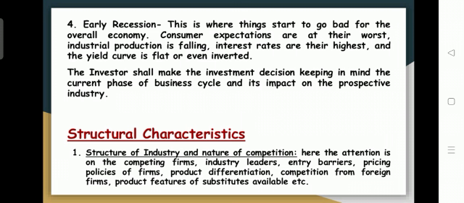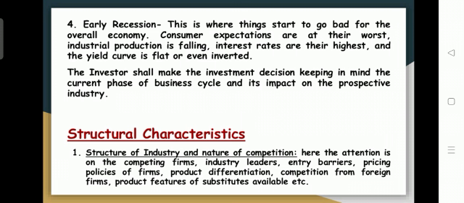We can find the first, second, third and fourth stages like this: the first stage is the pioneering stage, which is the beginning stage of the industry, and the second stage is the rapid growth stage, and the third stage is the maturity and stabilization stage, and the fourth phase is the declining stage. So in other words, we can find the business cycle in these phases.